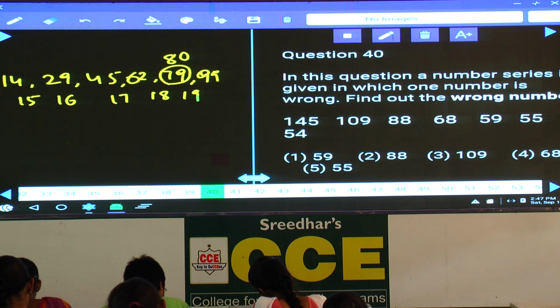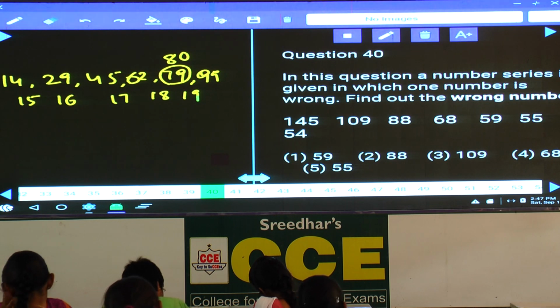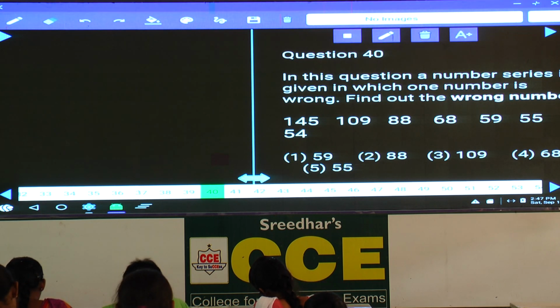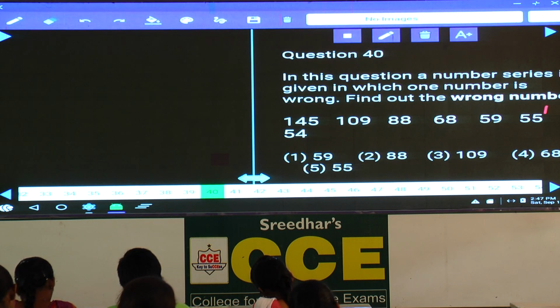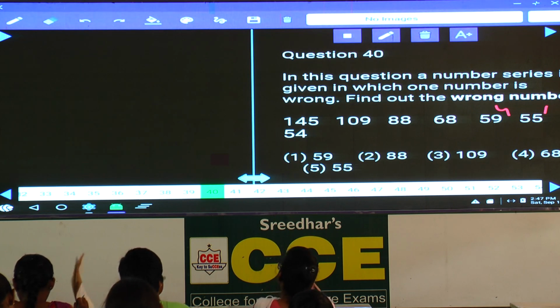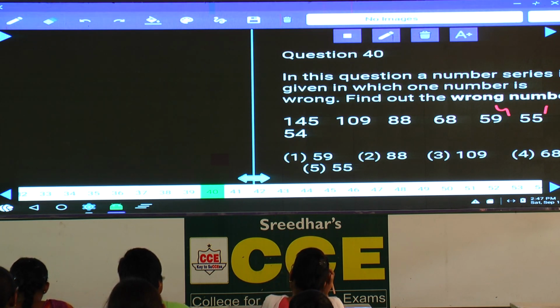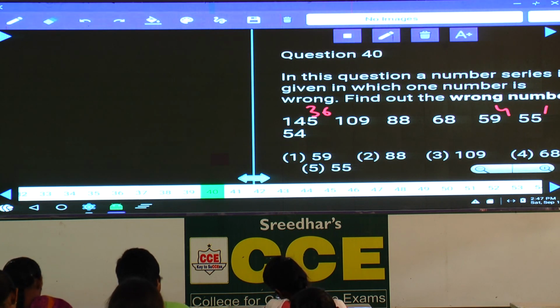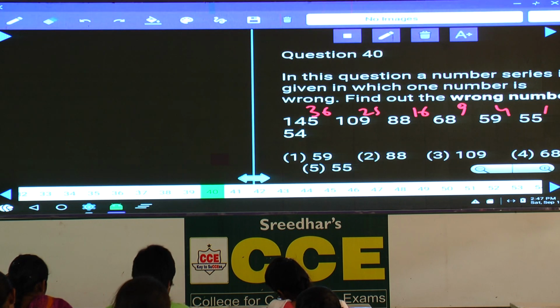Then 40. Now in this 40, the numbers are again in descending order. Hence first we need to find out the difference here. 54 and 55, the difference is 1. And 55 and 59, the difference is 4. 1 and 4 we have. And again, shifting from there to the last numbers 109 and 145, what is the difference between these two? The difference is 36. Here it is 36 and the numbers are squares: 1 square, 2 square, this must be 3 square, 4 square, 5 square. Isn't it? Then 145 minus 36 is 109.